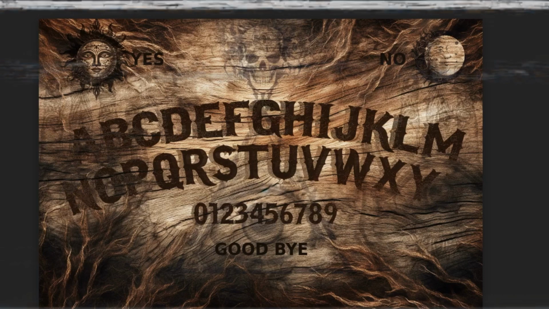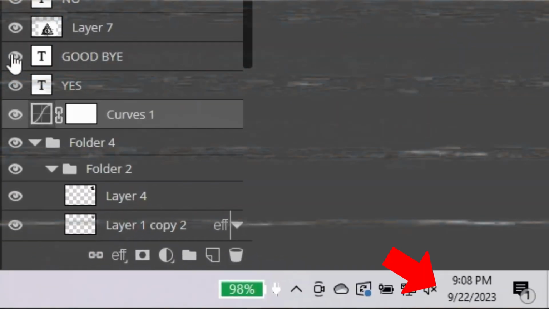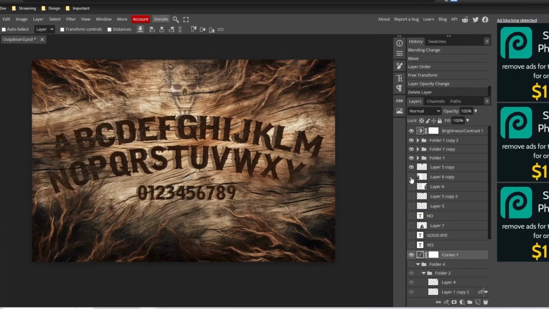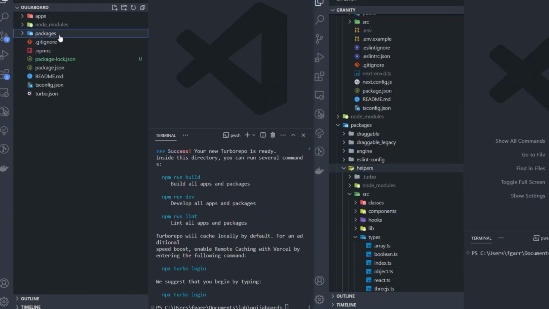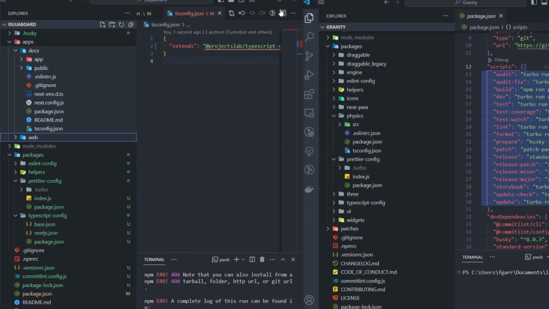But I had to continue, because we're on September 22nd, and my goal is to finish this project for Halloween. The clock is ticking. Now I have my visual, it's time to start coding. So I created a new project, and to save time, I brought some foundational code from my game engine, cleaned up what I did not need, and prepared what I will use.